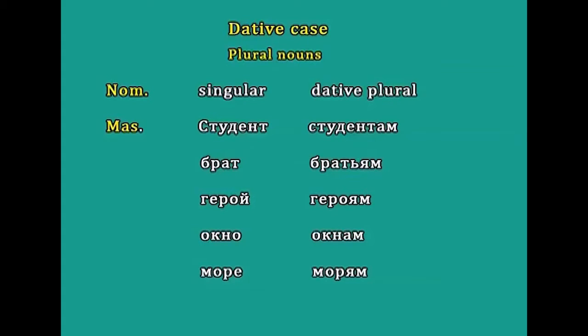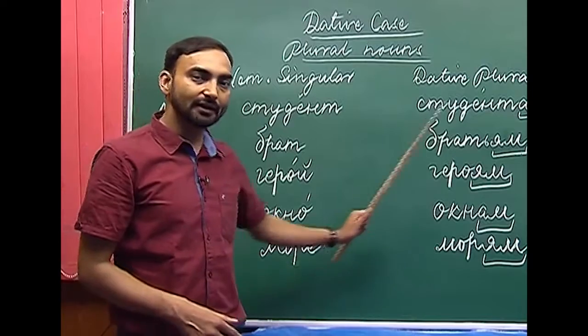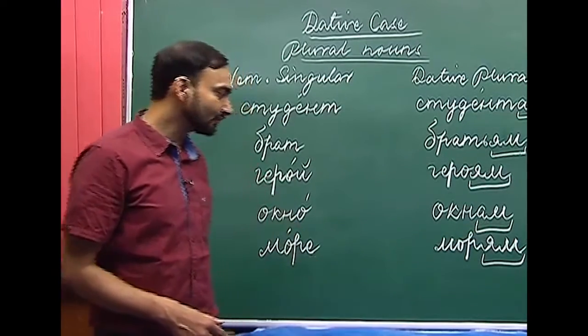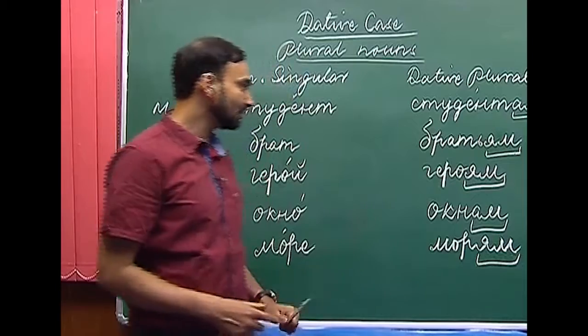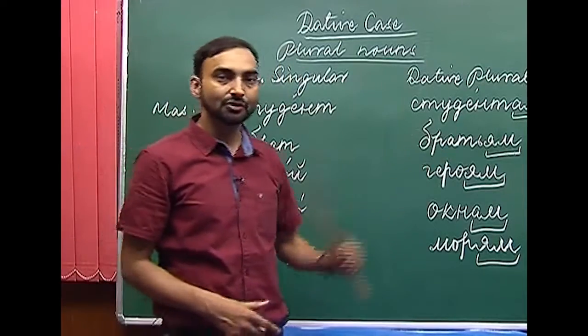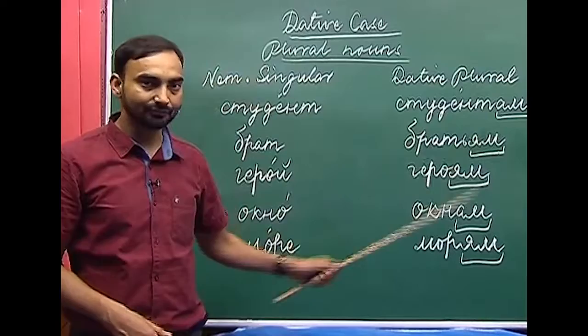The next one we have is more. More ends with a soft vowel ye. More, how do we use more in the dative case in plural form? We use yam, moryam. So, here as you can see, we have used two endings, am and yam.